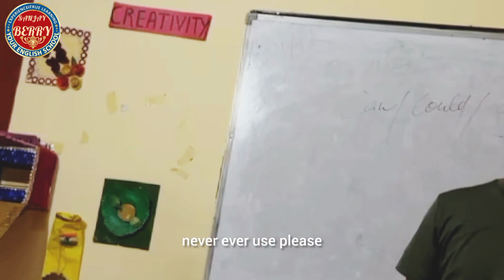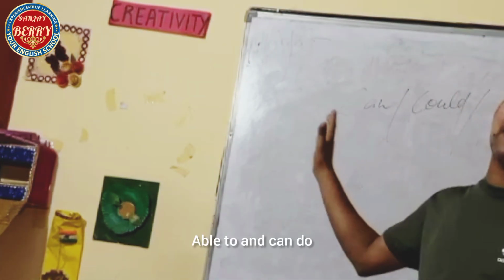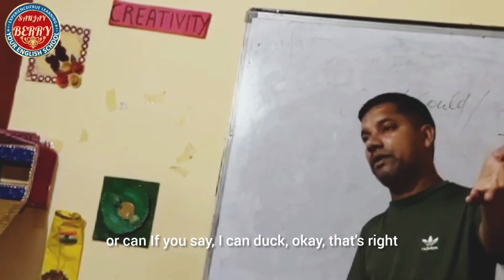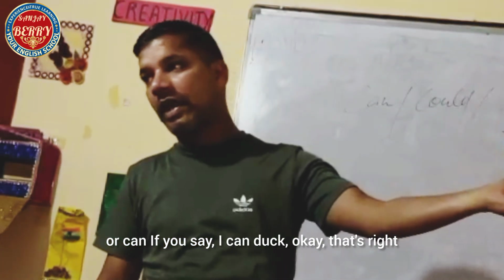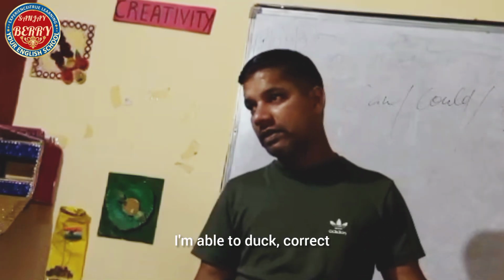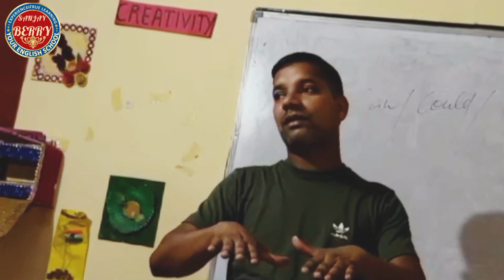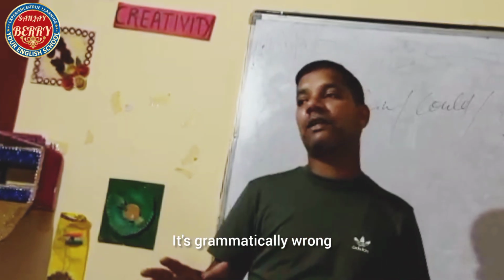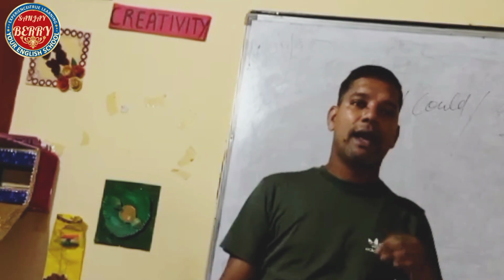Never ever use that, please. Able to and can go the same. Either use able to or can. If you say I can come, okay, that's right. I am able to come. Correct. But together, please never. It's grammatically wrong. Okay? And a murder of English.